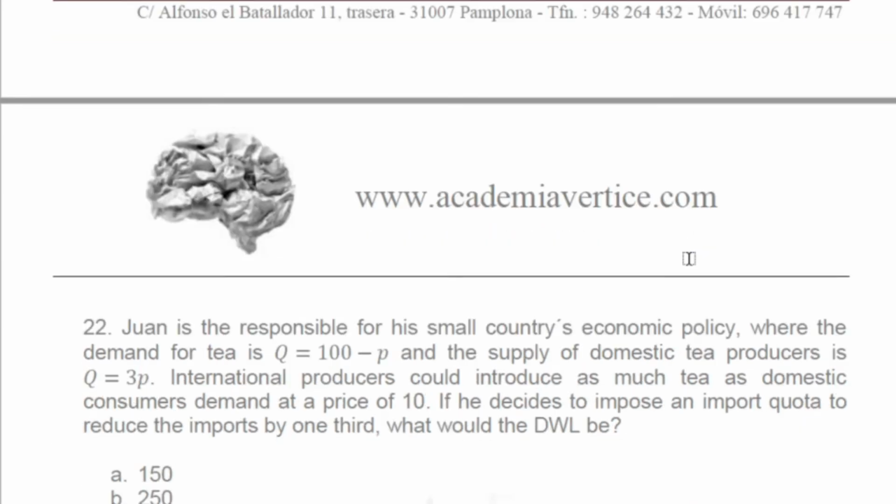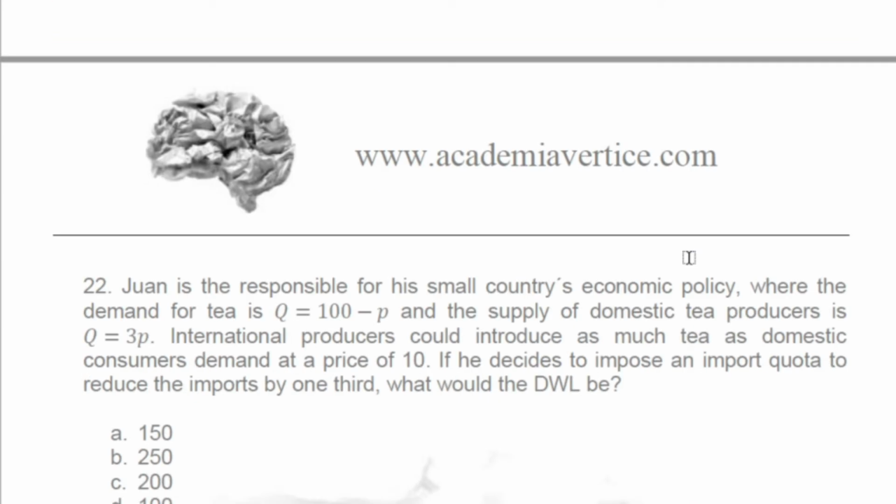Okay, so 22nd. Juan is responsible for his small country's economic policy, where the demand for tea is Q equal to 100 minus P, and the supply of domestic tea producers is Q equal to 3P. International producers could introduce as much tea as domestic consumers demand at a price of 10. So 10 is the world price of tea. If he decided to impose an import quota to reduce the imports by 1/3, what would the deadweight loss be?